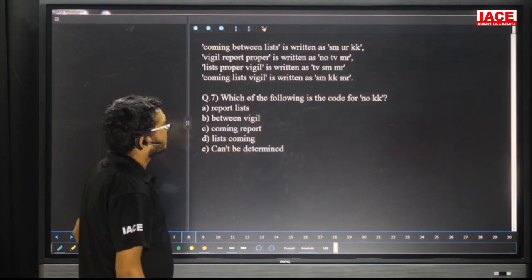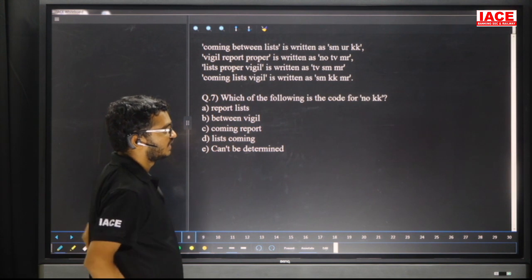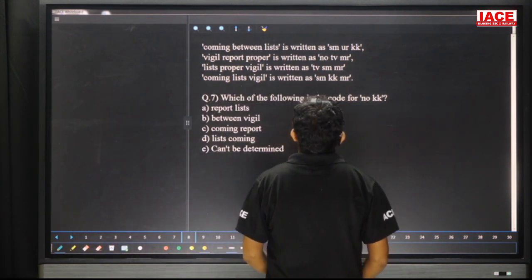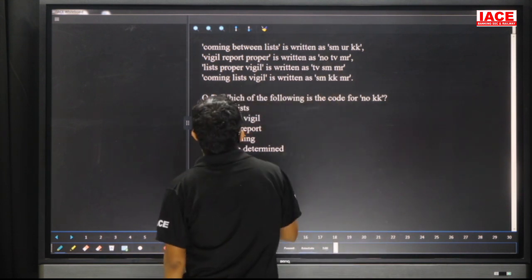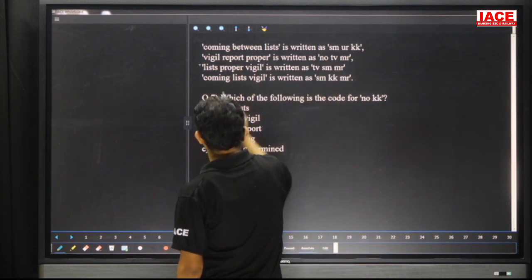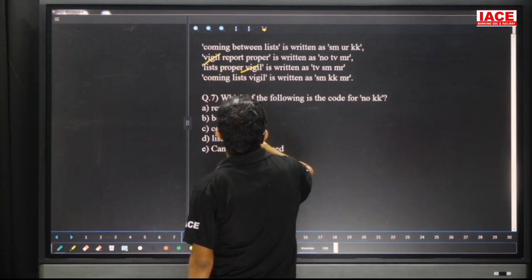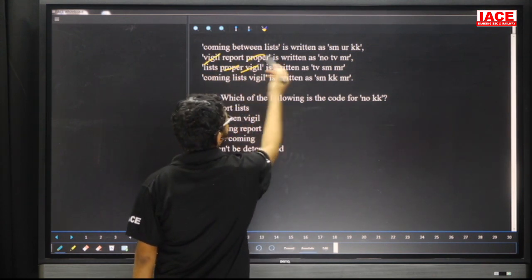Question number 7. Which of the following is the code for NO, KK? Yes, friends, check here. NO1. Suppose check here. NO is present in which lines? Only second line. Then leave it. Whistle. Friends, check here. Whistle, eliminate. Next one, proper, eliminate.